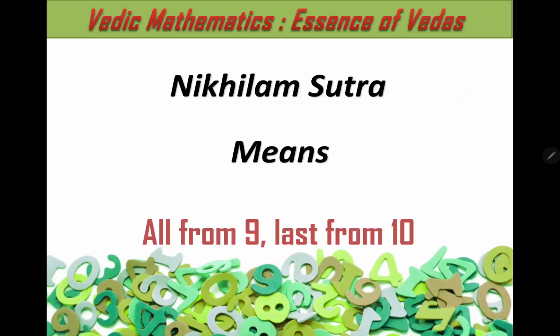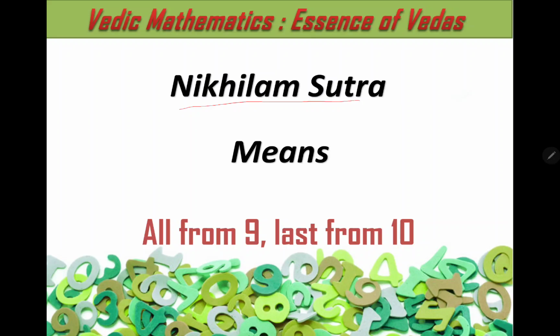Right? Now the next is Nikhilam Sutra. Now what is this Nikhilam Sutra? It means all from 9 and last from 10. It is a very important formula when I use multiplication especially. It is used in division also, it is used in subtraction also. See, in Vedic mathematics, as I told you earlier in my previous introduction session, there are 16 sutras or formulas and there are 13 sub-sutras. So the second one is Nikhilam Sutra, which means all from 9 and last from 10.